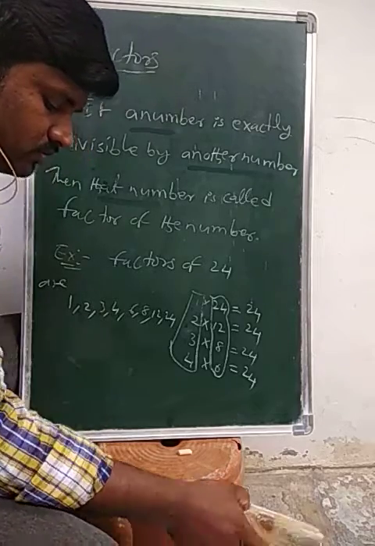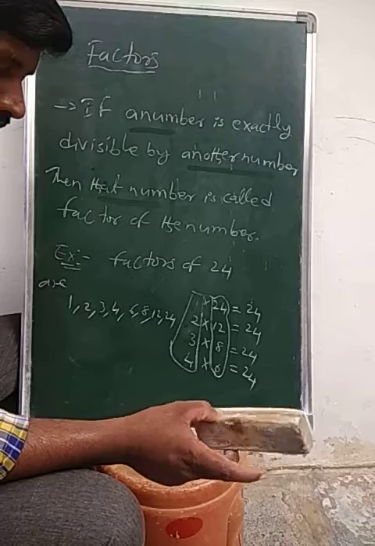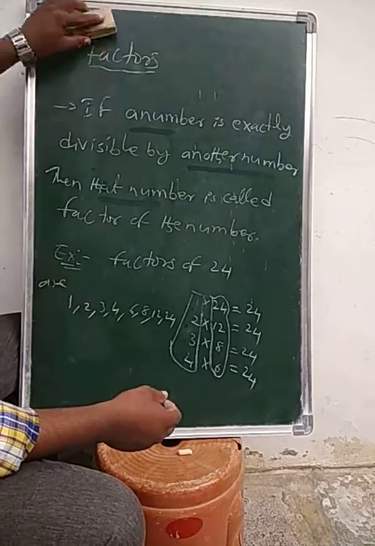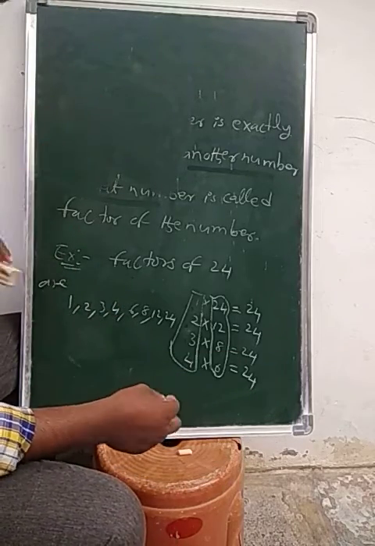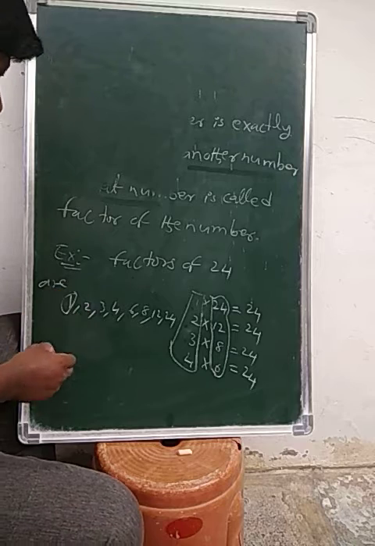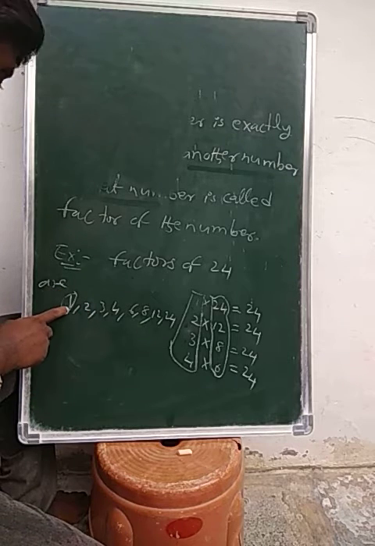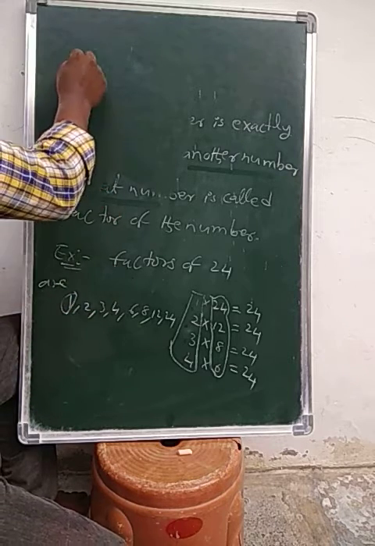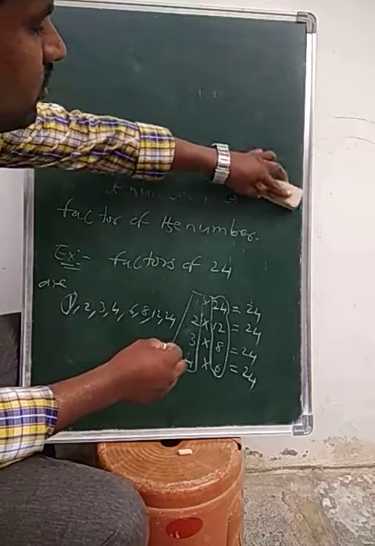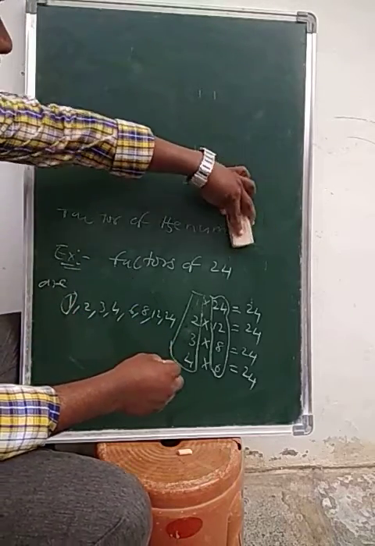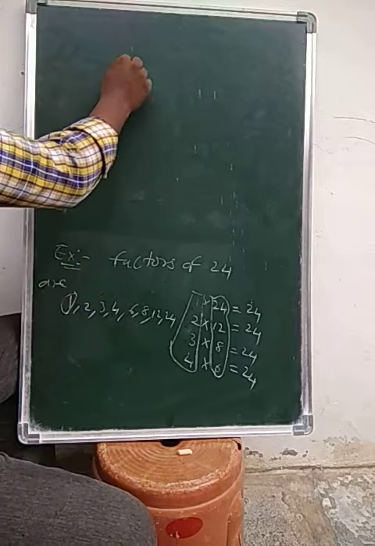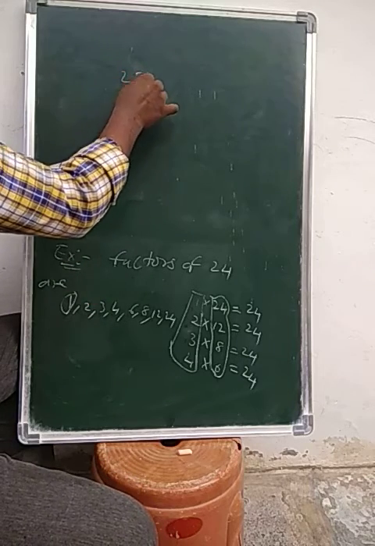Now see here, try to observe: 1 is the factor of every number. For example, you take any number, 253.